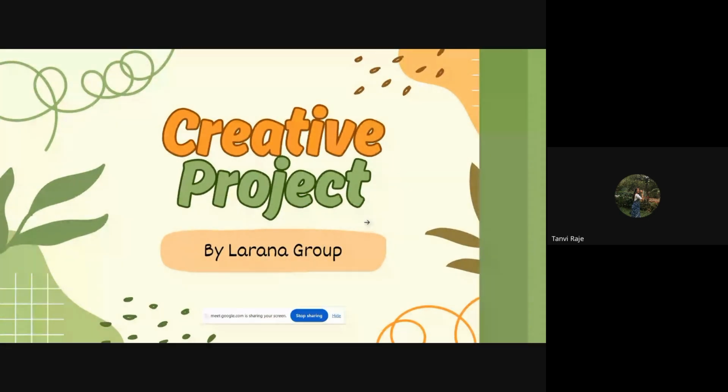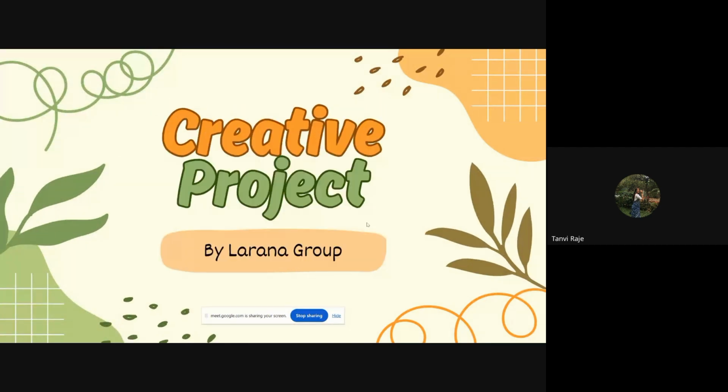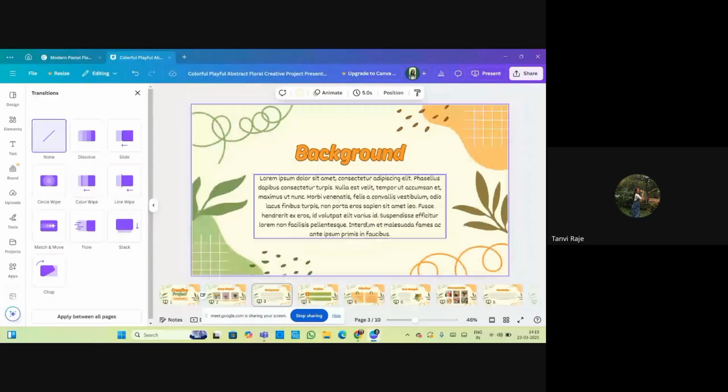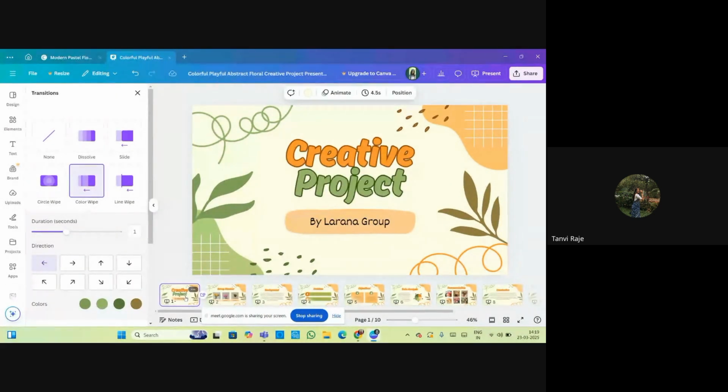Then you have to click the transitions. You can see the transitions. You can make your own based on your own creativity. You can choose the elements, and for example, if it is for fashion design, you can add the fashion related elements, or anything related to your projects, you can add them.